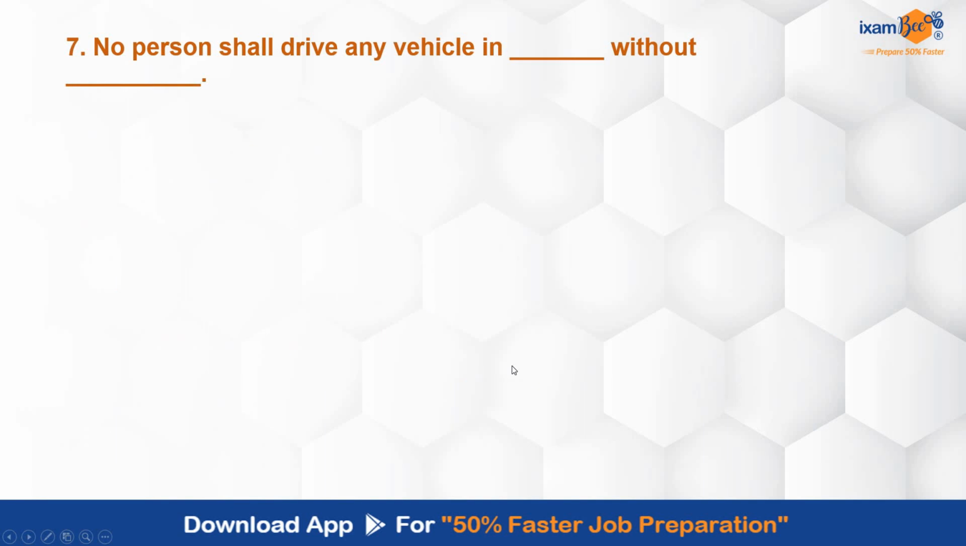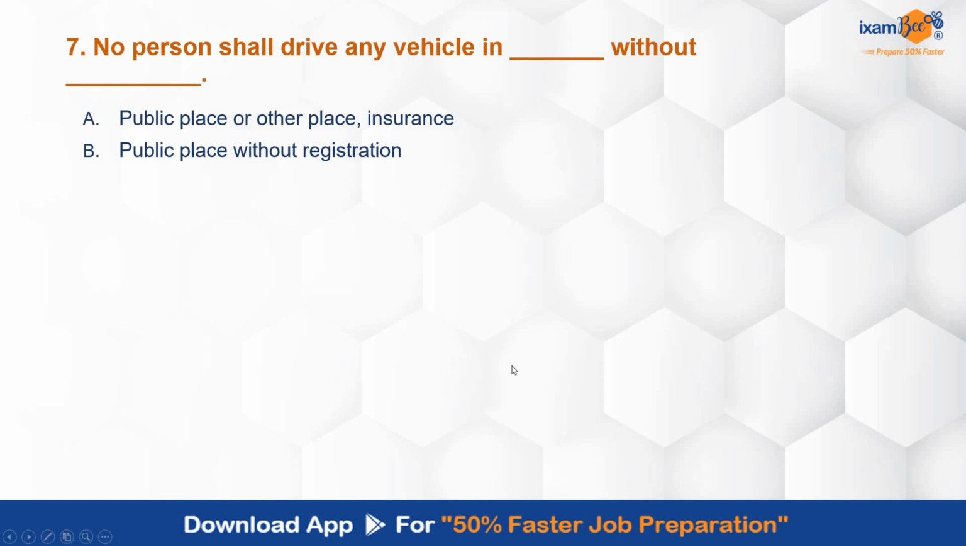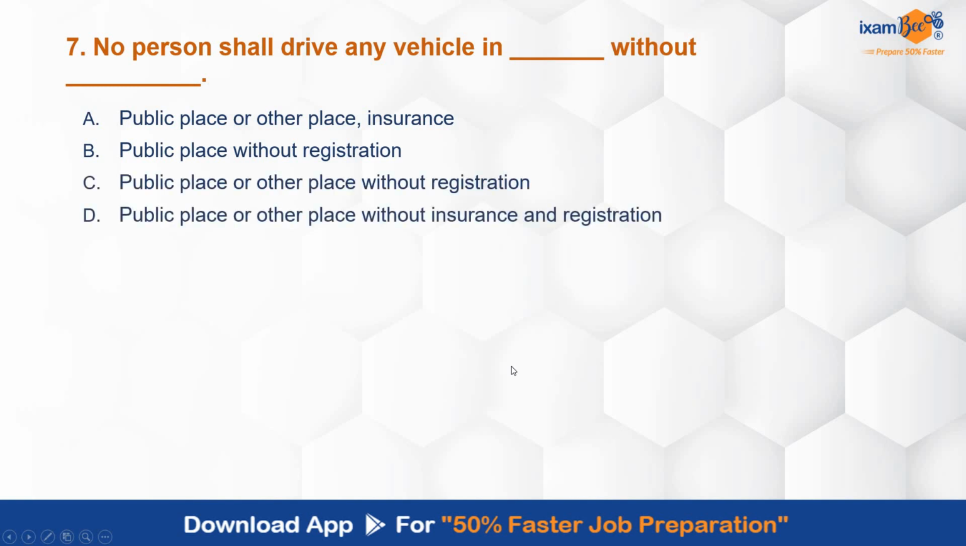No person shall drive any vehicle in dash without dash. Public place or other place without insurance; public place without registration; public place or other place without registration; public place or other place without insurance and registration; public place without insurance. Again, the answer is very simple, just the options seem to make it confusing. The correct answer is C, public place or other place without registration.